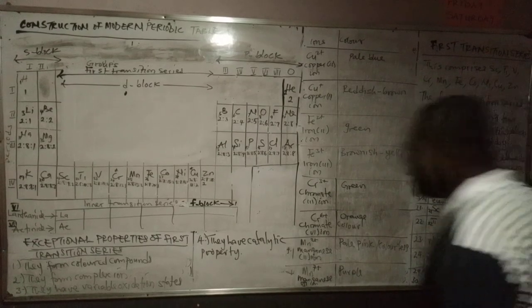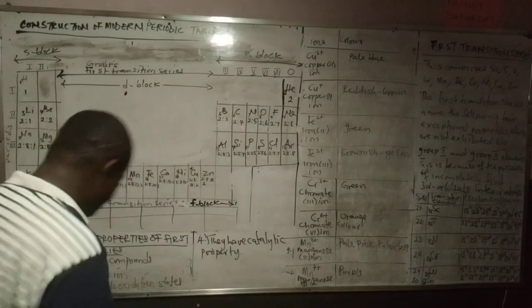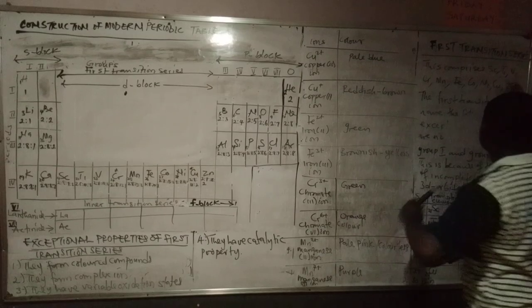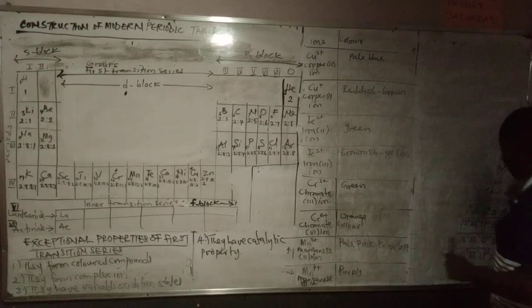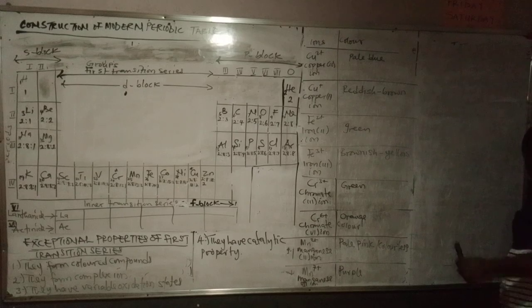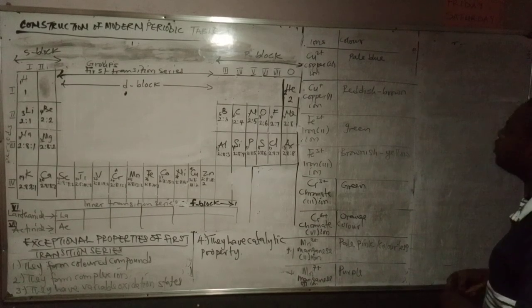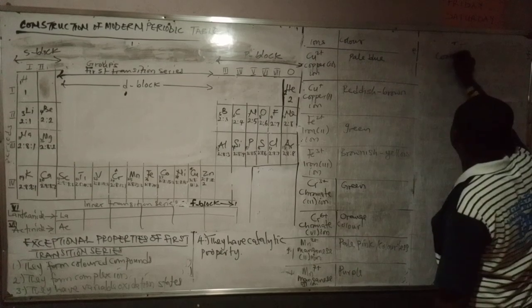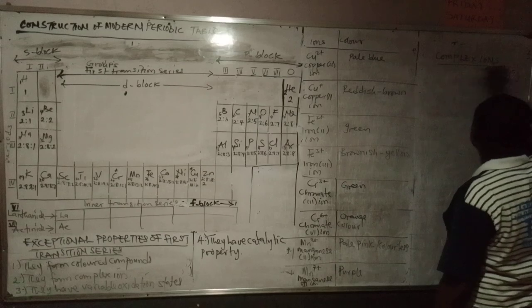The next one is that they form complex ions. What am I talking about here? Now, what is a complex ion?